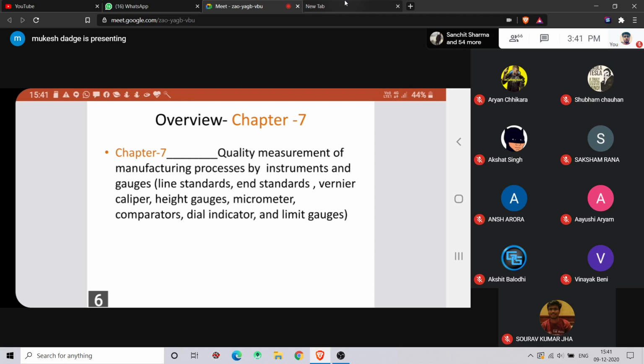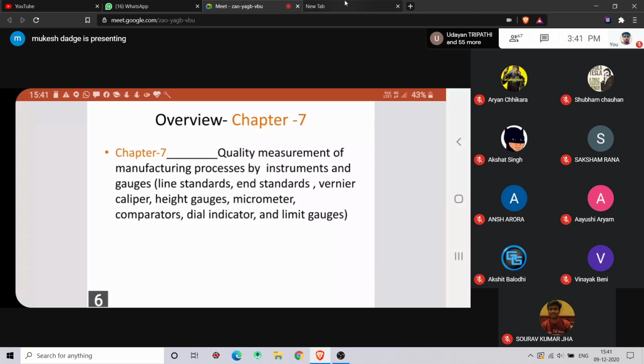So what is the difference between QC and QA? QC means you are going to control it, but the control should be in the manufacturing process itself. It should not be a specific department that, after making, you will control it. How to control it? You are not going to control it, you are just checking it. So nowadays they use the word quality assurance. They only ensure that the product is okay or not okay with the help of instruments or gauges, right?